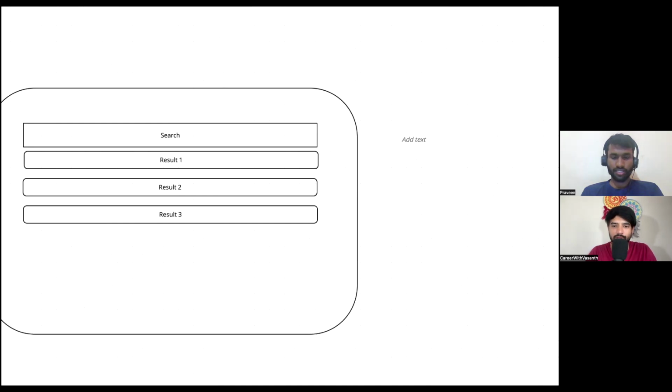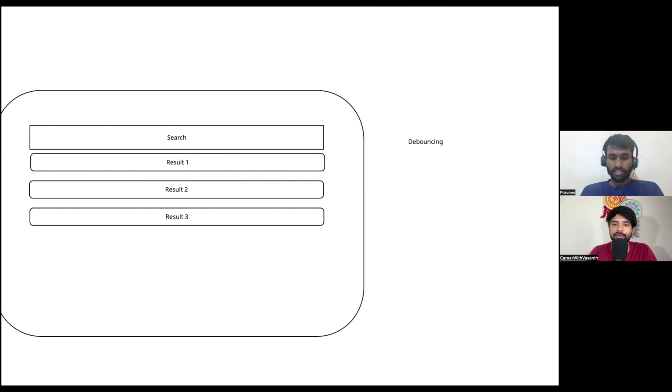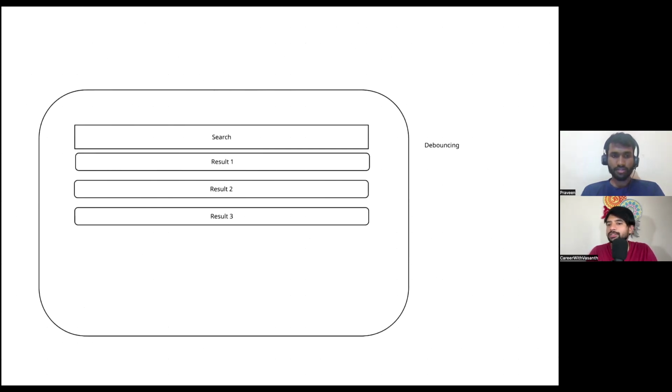So one technique is debouncing, correct? Instead of making an API call every time the user types something, we give some delay and then make an API call. What other things come to your mind, Praveen? Anything else where you could optimize?